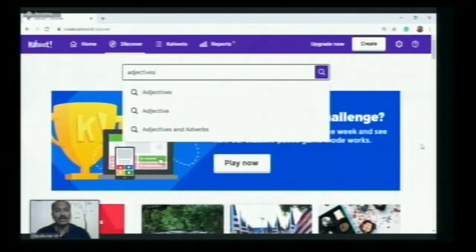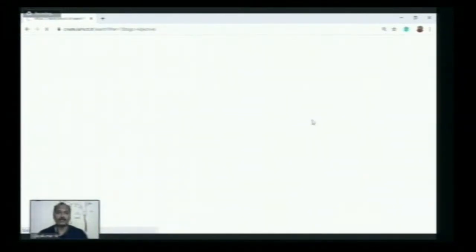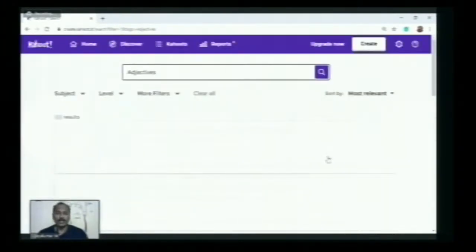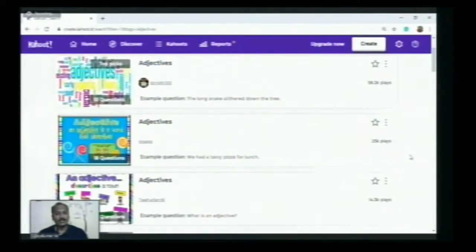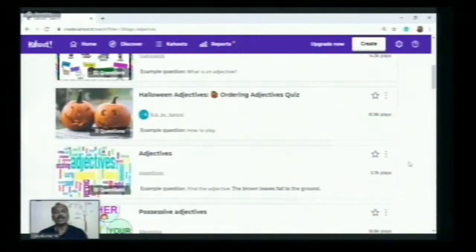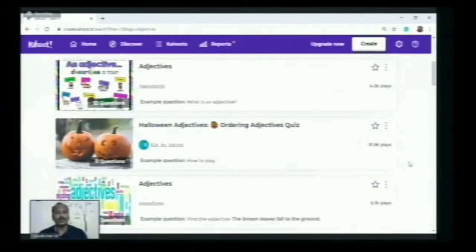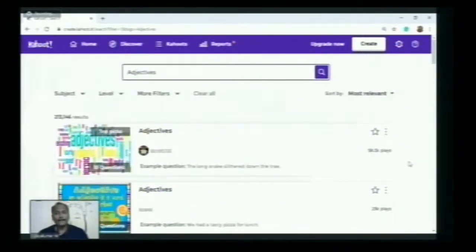If I wish to conduct some activities, some test which is related to adjectives or adverbs, you can type the topic in the discovery area and just go with the search button. Once you click search, it will search what things are readily available in the Kahoot platform. Here you can see the results, as many questions are listed out here. We can use any of them. You can just click it and review the questions. If you think this particular question is apt for our students, we can use it for our classroom.